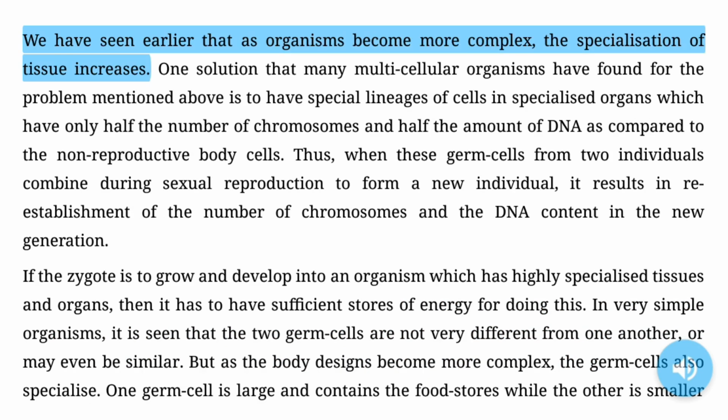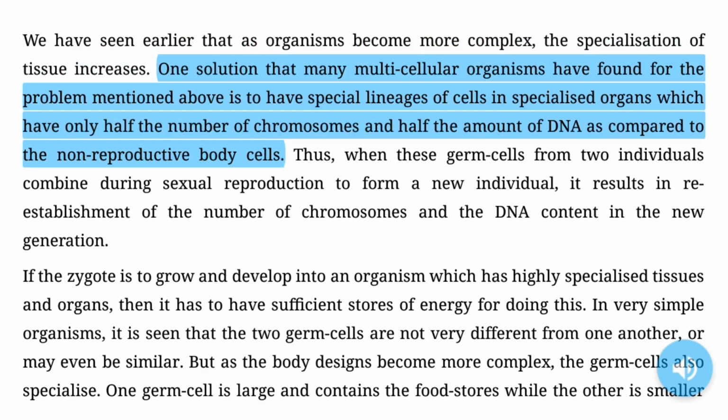We have seen earlier that as organisms become more complex, the specialization of tissue increases. One solution that many multicellular organisms have found for the problem mentioned above is to have special lineages of cells in specialized organs, which have only half the number of chromosomes and half the amount of DNA as compared to the non-reproductive body cells.